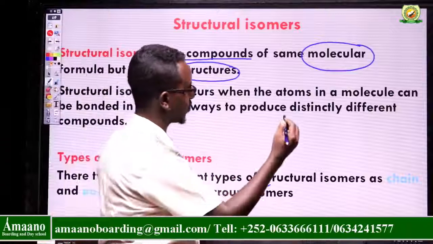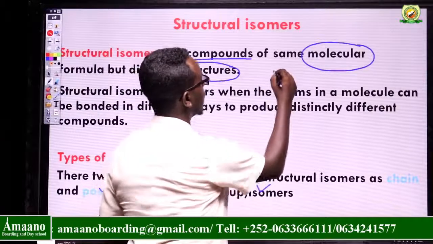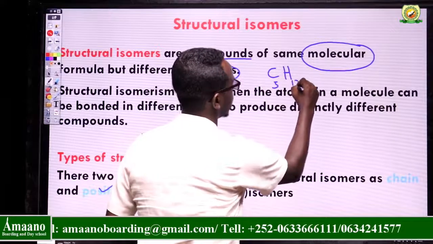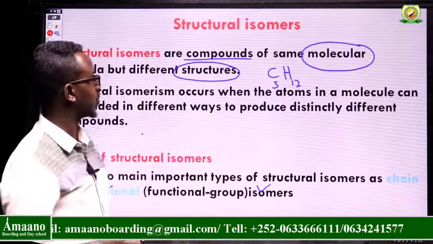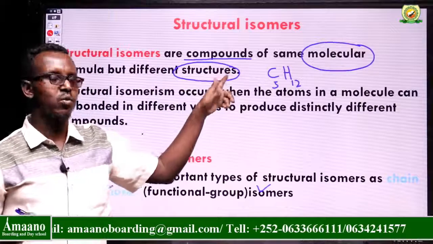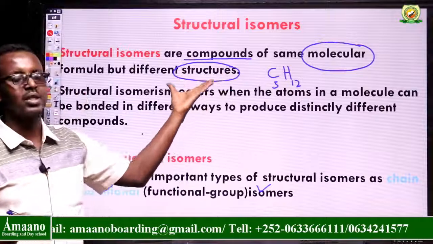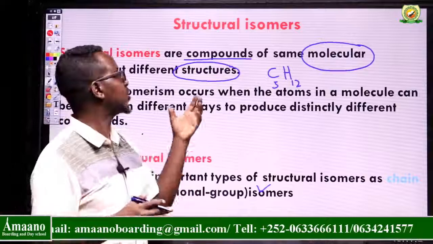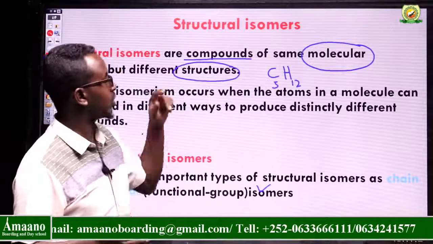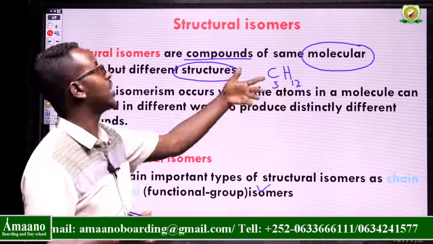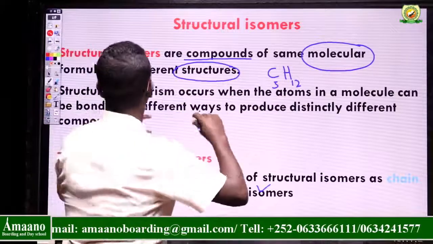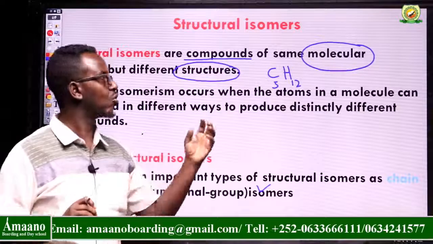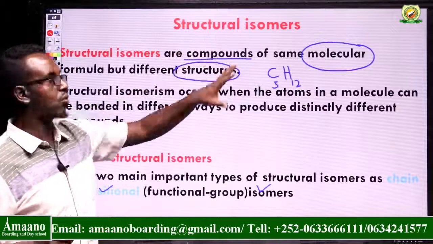We came across this kind of formula, the molecular formula. For example, the molecular formula of benzene. This kind of formula is called a molecular formula. What about the structure? We can say structural formula, displayed formula, expanded formula, or condensed structural formula. Compounds which have the same molecular formula but different structures are called structural isomers.